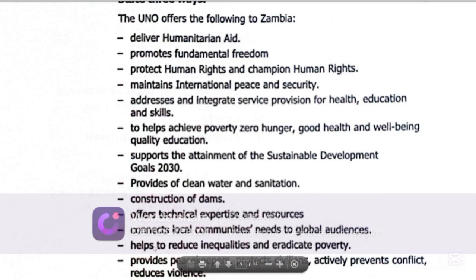It also helps to reduce inequalities and eradicate poverty. It also provides peacekeepers, protects civilians, and actively prevents conflicts and reduces violence. So all these are some of the benefits that member states of the United Nations accrue from being members of the United Nations.